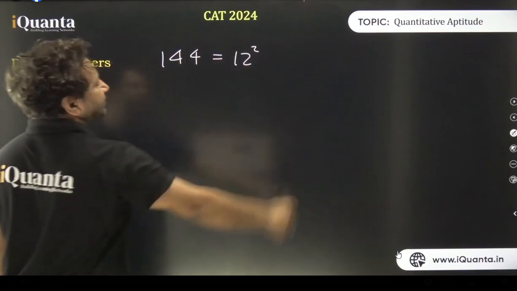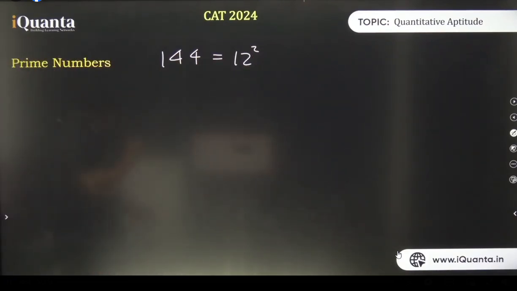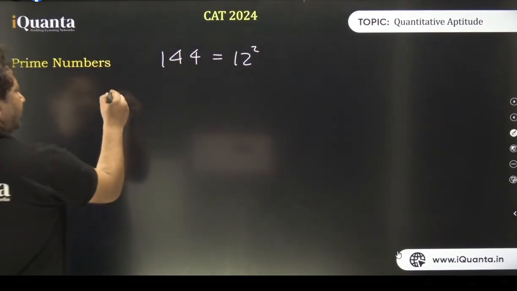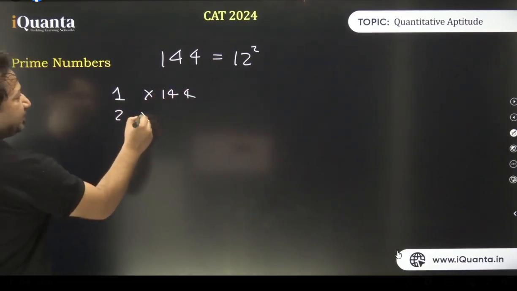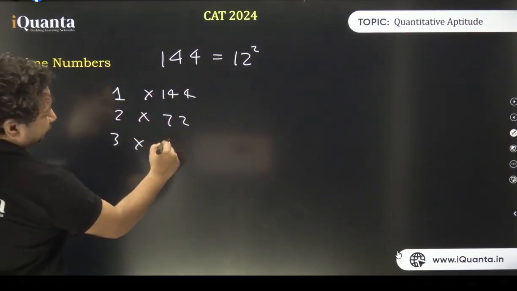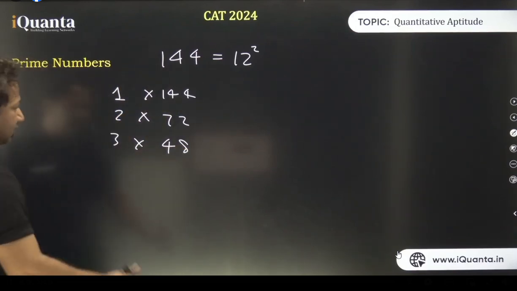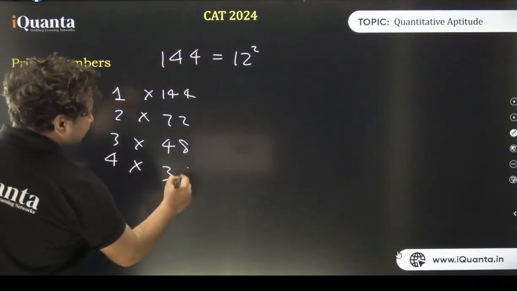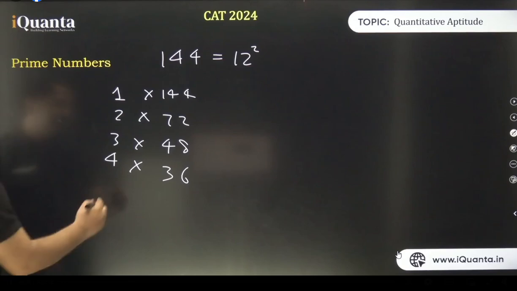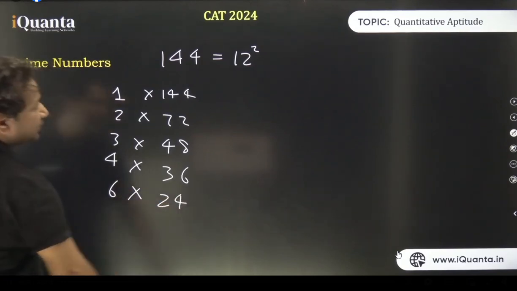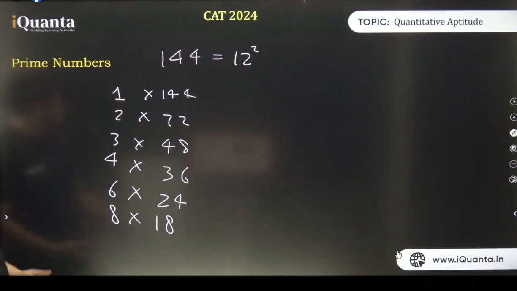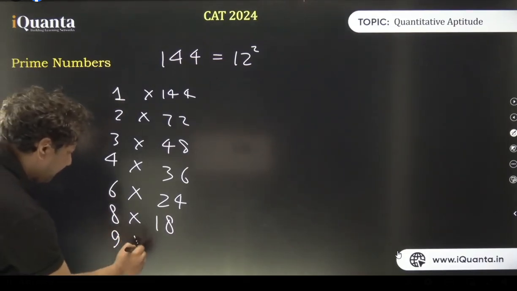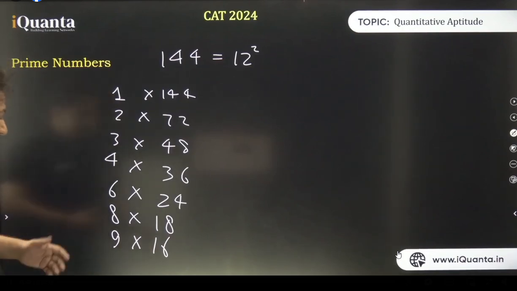This is nothing but 12 square. I'm writing all the factors. 1, 2. I'll write first and last. 1 into 144. 2 multiplied by 72. 3 multiplied by 48. Am I right? 3 4s are 12. Perfect. 4 multiplied by 36, 4 9s are 36. 5 won't work. 6. Yes. 6 multiplied by 24. All right. Will 7 work? 8 will. Yes. 8 into 18 is 144. Will 9 work? 9 into 16. Will 10 work? No. 12 will. 12 into 12.